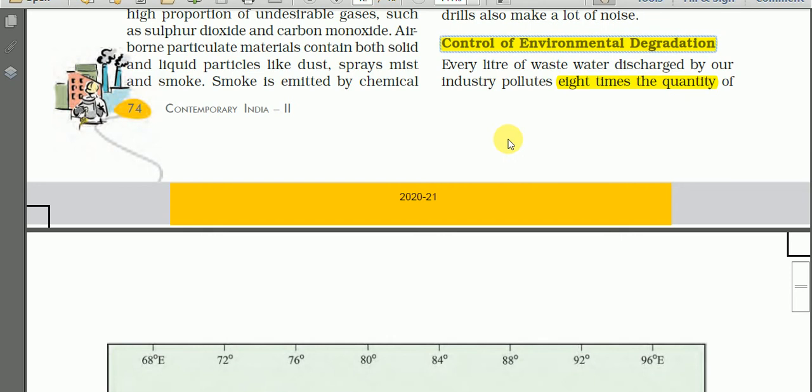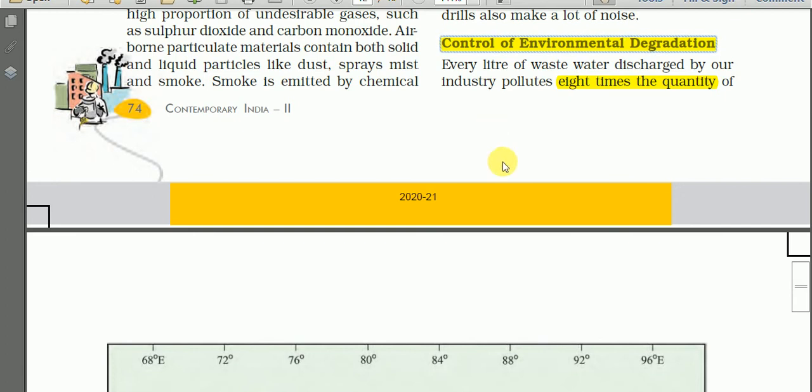So, control of environmental degradation. This is the last part of chapter 6, manufacturing industries. Do you remember the meaning of environmental degradation? As you know, it refers to the decline in the quality of the environment. It may be because of pollution or some other activities of human beings. And now let us learn how to check, how to control this environmental degradation.